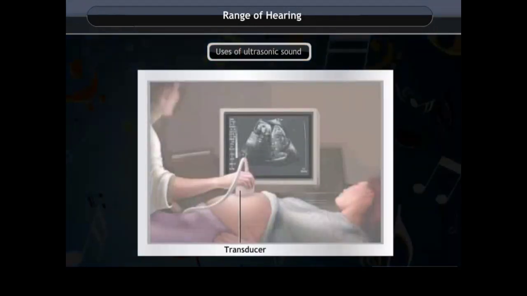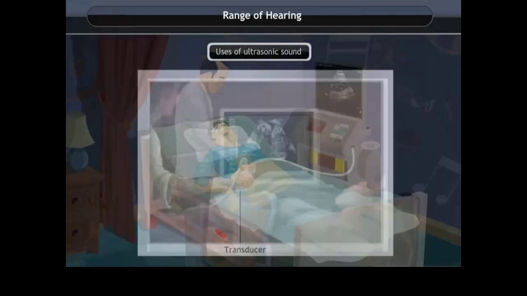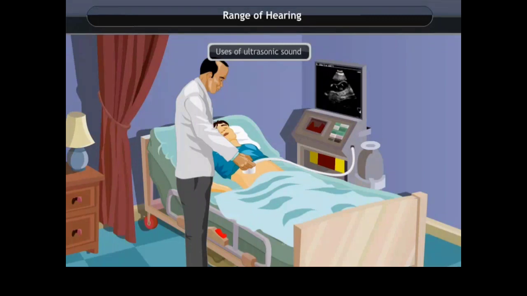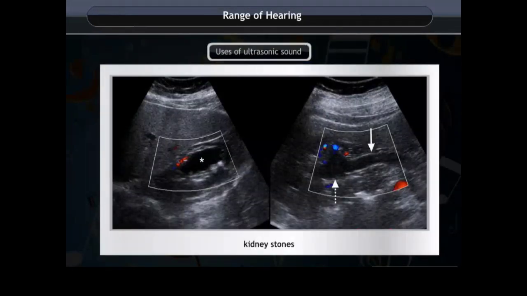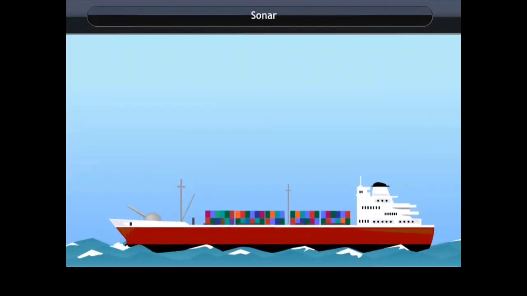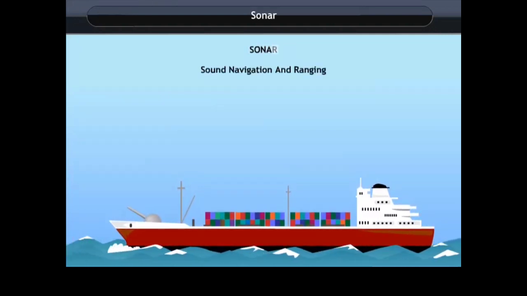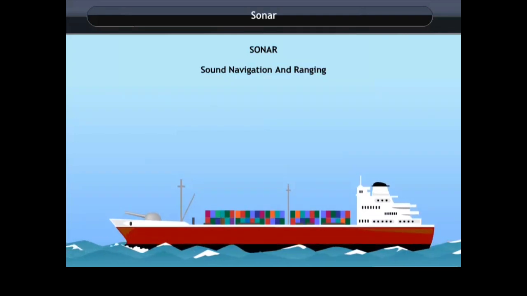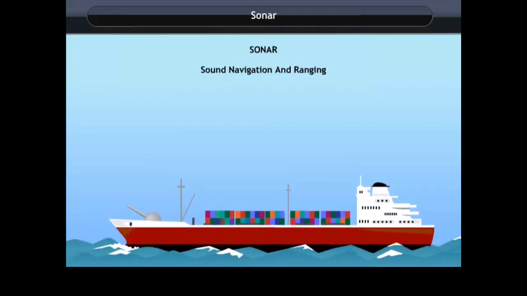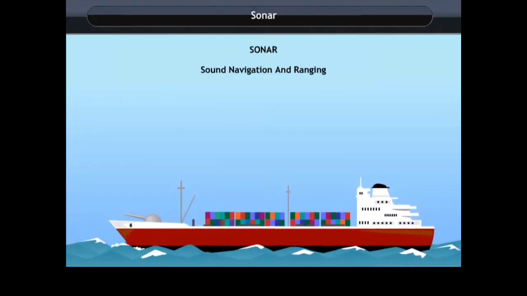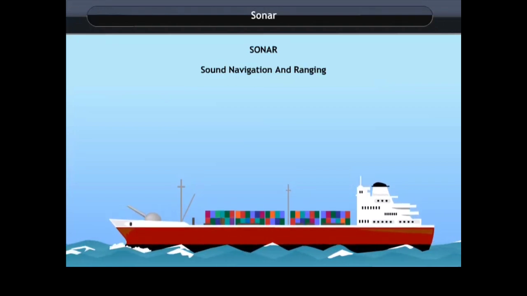Ultrasonic sound is used in ultrasound scanners for getting images of internal organs of the human body. Ultrasonic sound is used to break small stones formed in the kidneys into fine grains so that they are removed through the urine. Sonar. Sonar stands for Sound Navigation and Ranging. It is a device which uses ultrasonic waves to measure distance, direction, and speed of underwater objects.